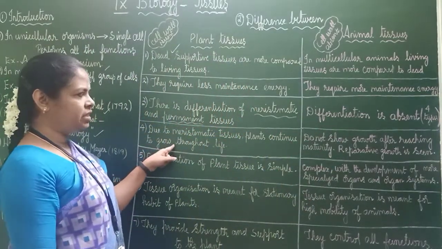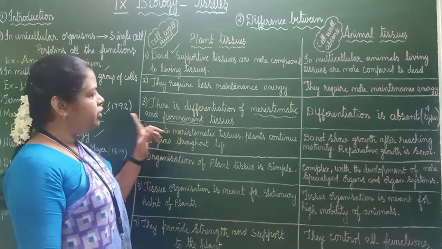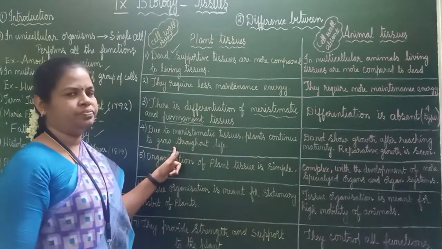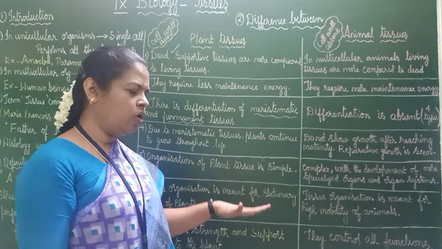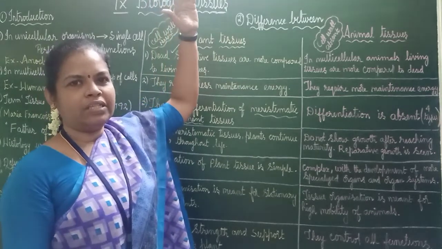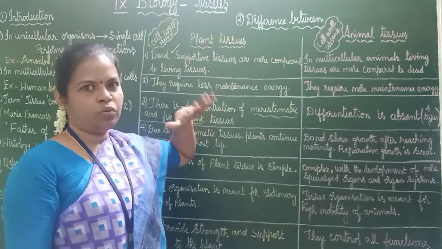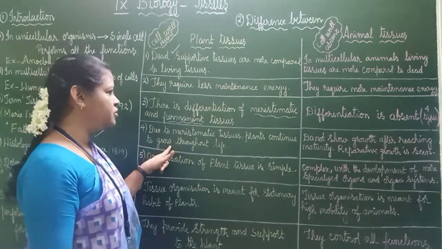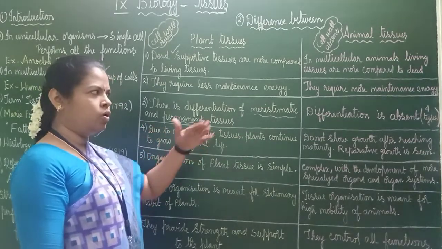Due to meristematic tissues, plants continue to grow throughout their life. That you have seen, when you were in first standard, you saw one small tree near your house. But now if you see, it has grown up. But your father and mother, when you saw them in first standard, they were of the same height, and even now they are the same height. No? Why? What is the reason? Here in plants, due to meristematic tissues, plants continue to grow throughout their life.